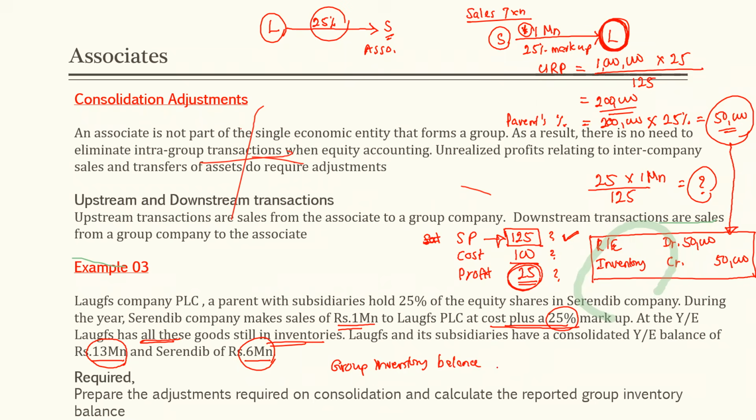What appears in our consolidated statement of financial position as inventory? We are not doing any line by line addition. එතකොට මෙයාව consider කරන්න ඕනේ නැහැ. It is 13 million, and as a result of this we had to credit 50,000 to our inventory account. Credit means this is further deducting by 50,000. කීයද එතකොට?